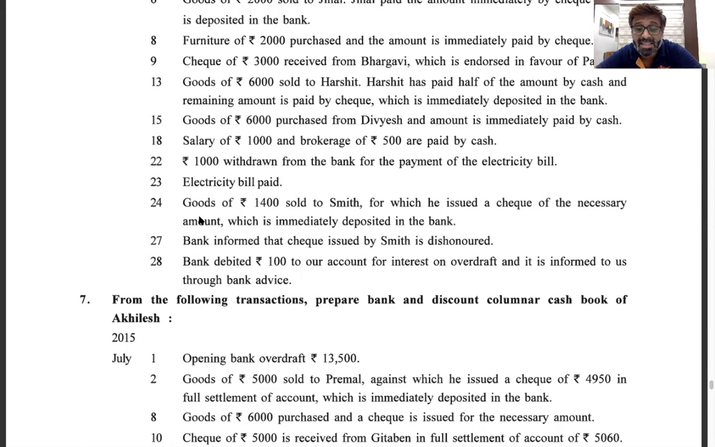But one difference is there. In 24th, when you record on the receipt side, you write to sales account. But in 27th, when you write on the payment side, you write by Smith account. Okay, because we always have to write the name of the person. The money becomes receivable from that person only. Goods are not returned. He has to pay us with a different check. So on the payment side, you do not write by sales account, you write by Smith account.